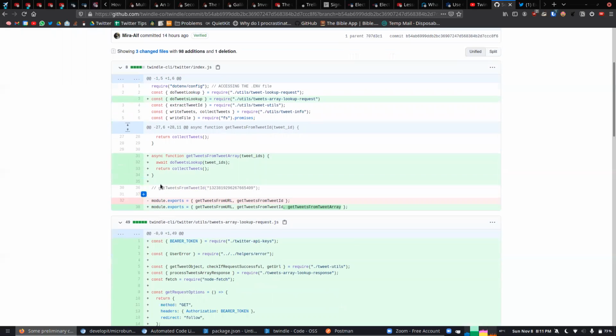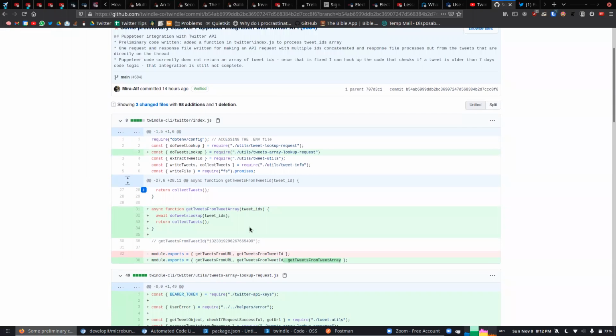The code in the old format, in the old Twitter folder, some changes that I made for the Puppeteer integration. We are trying to see how it can fit into the new module that you have refactored. Okay, got it. And this change specifically, how does this change help the project?